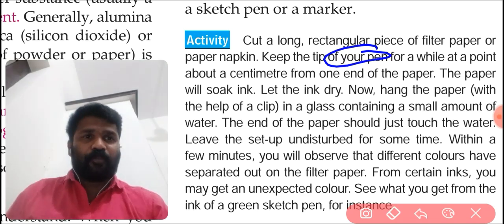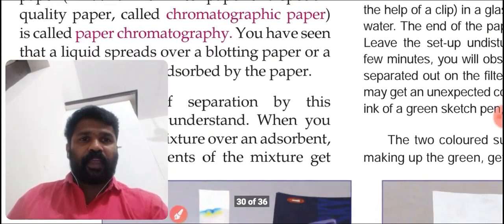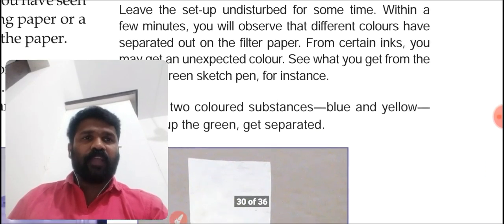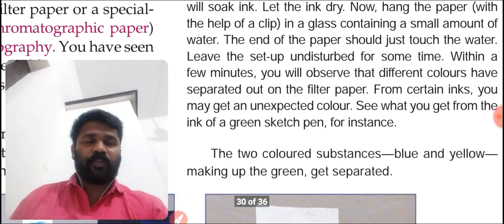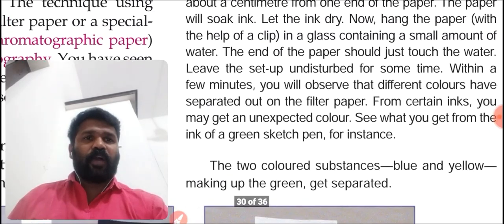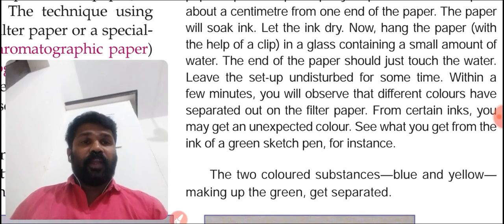Now hang this paper with the help of a clip. Here we can see in the diagram. Use the clip and hang this paper somewhere, so that the end of the paper should just touch the water. Leave the setup undisturbed for some time.